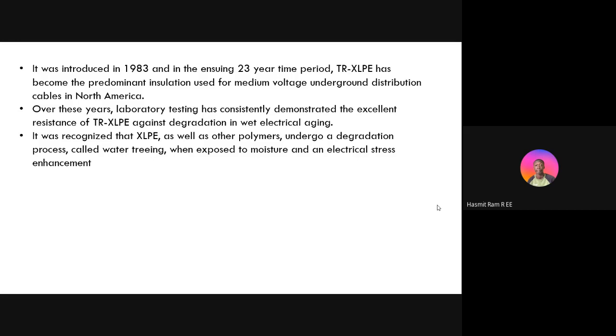Over these years, laboratory testing has consistently demonstrated the excellent resistance of tree retardant cables against degradation in wet electrical aging. It was recognized that XLPE as well as other polymers undergo a degradation process called water treeing when exposed to moisture and an electrical stress enhancement.